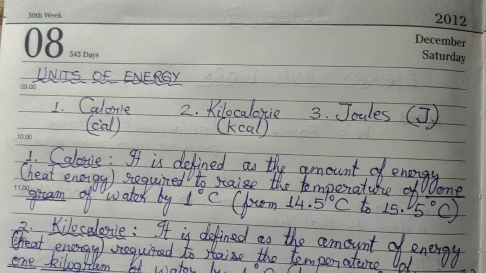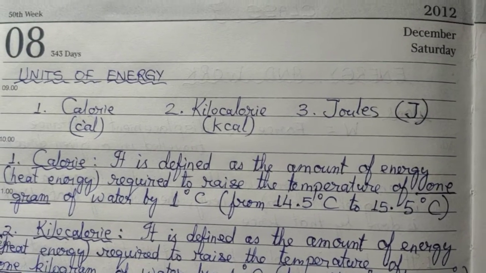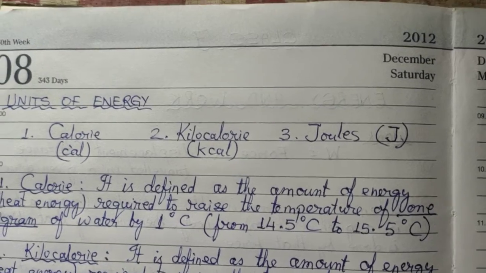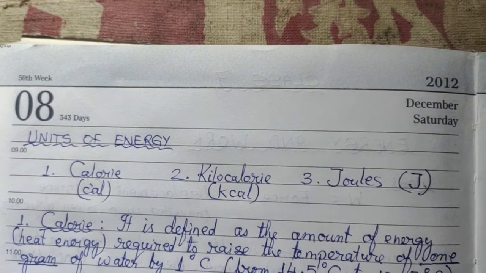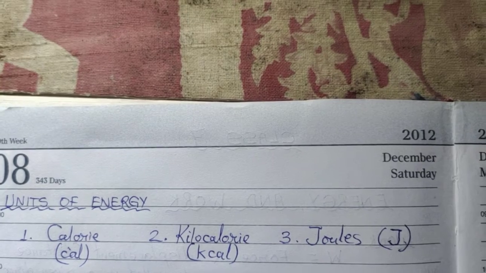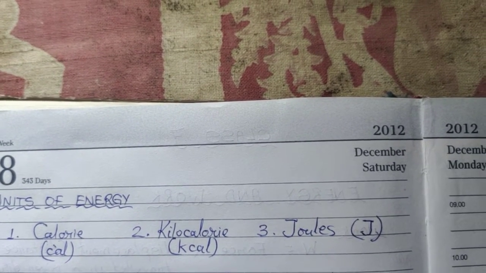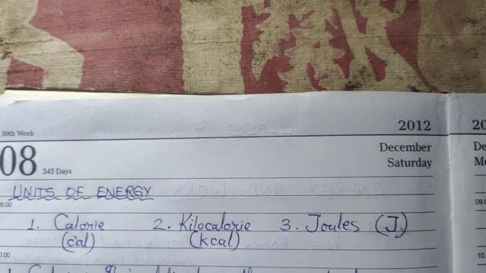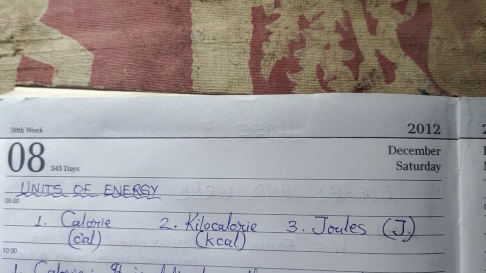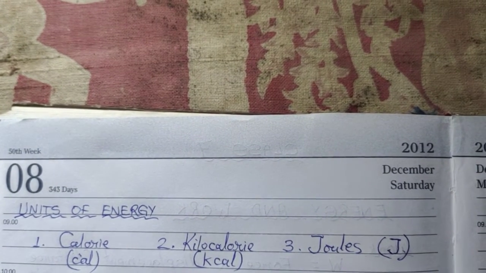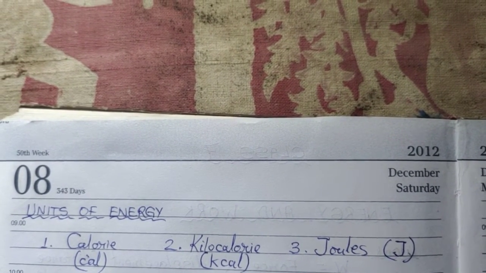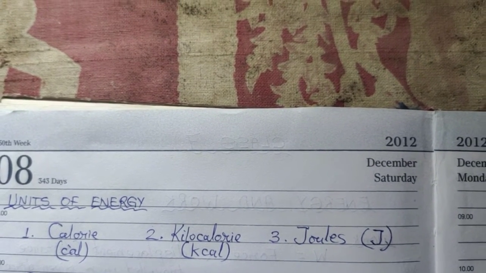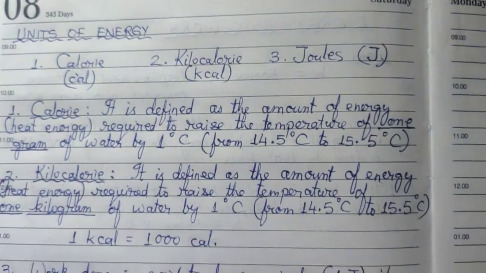Now there are three units of energy: calorie, kilocalorie, and joules. Calorie short form is CAL, as I have indicated in the bracket. Kilocalorie is KCAL, and joules is capital J. The joule is named after a person whose name also is Joule. That's why the unit is given in capital letter. The rest of them, calorie and kilocalorie, are not named after any person, so they are not given in capital.